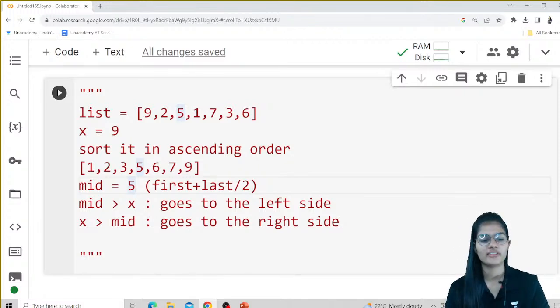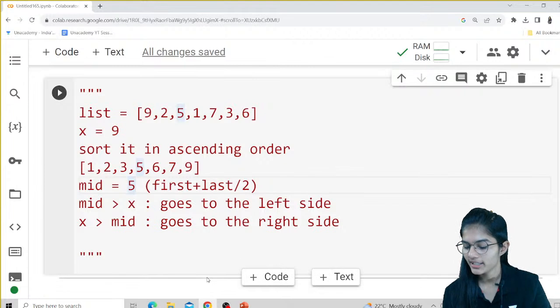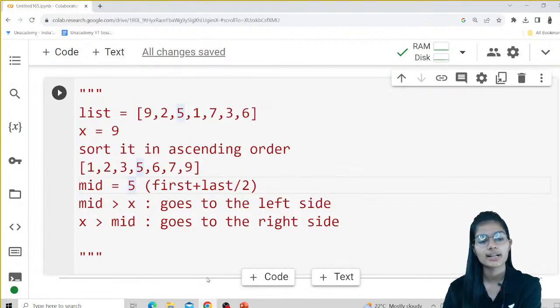Okay, fine guys. Let's do one thing. Now let's quickly proceed, and I'll try to help you out with how you'll be writing a code for binary search in the Python programming language. Let's write a code for the same, so that it helps us understand how the whole thing works.